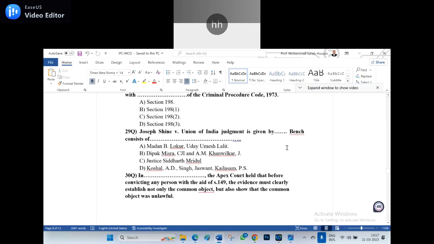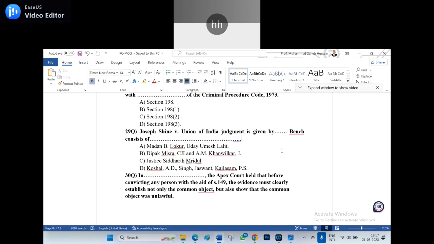By that time, I think you did not join, I believe. At least give me the answer now. Who are the judges in that case law? Shoot now, even though it's wrong. Yes, sir, option A. Wrong. Option B: Deepak Mishra, CJI at the time, and A.M. Khanwilkar.